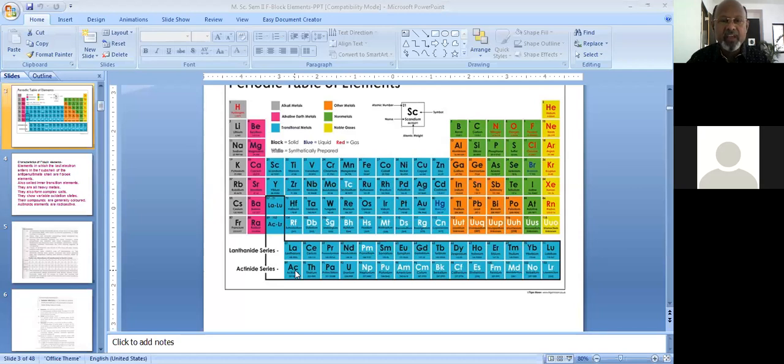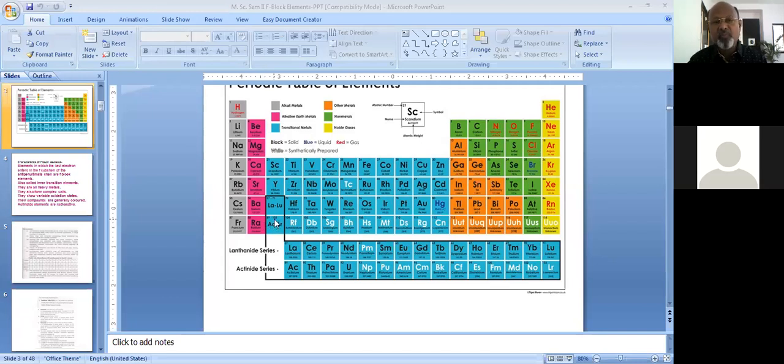Here, the drastic feature of these two series, the lanthanide series and the actinide series, is that the lanthanide series starts with period number 6, while the actinide series starts with period number 7. A common feature of these two series is that they fall in one and the same group, that is the third B group of the periodic table. The lanthanide position is the sixth period, third B group, and the actinide position is the seventh period, third B group.